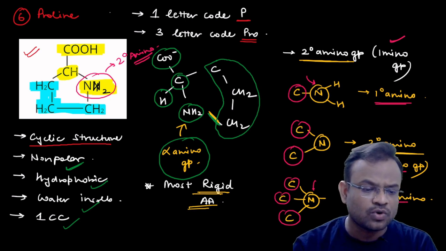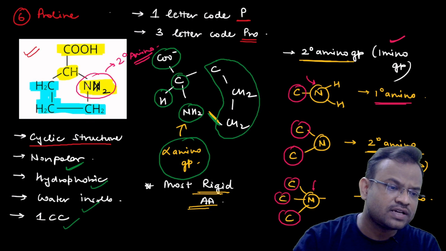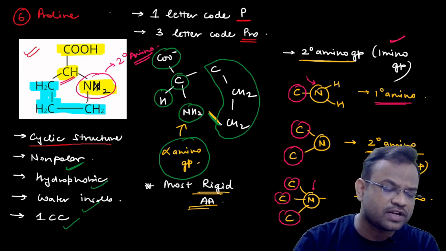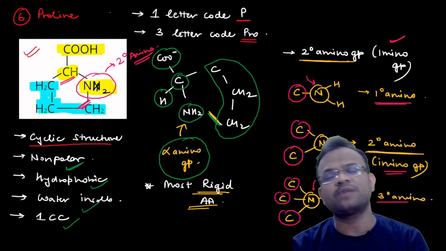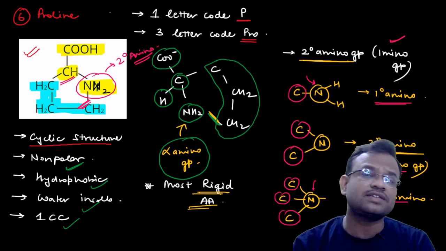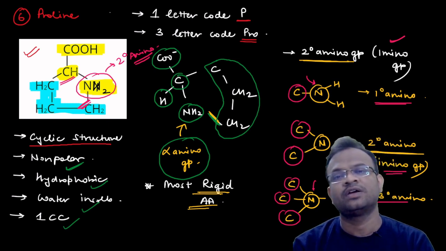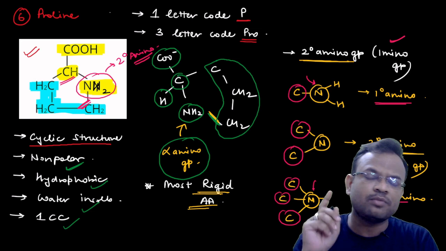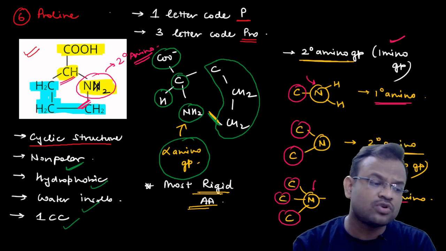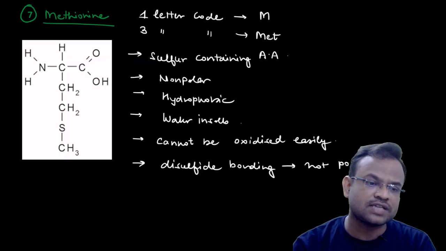Over here you can see that nitrogen is attached with two carbons. One carbon is over here, one carbon is over here. Two carbons it is attached to. Therefore it is called a secondary amino or imino group. So this was about proline. Remember this. This is one of the most important amino acids that are asked in the examination.